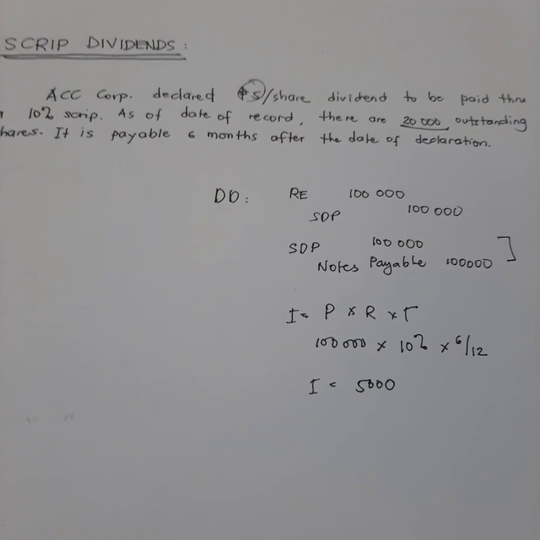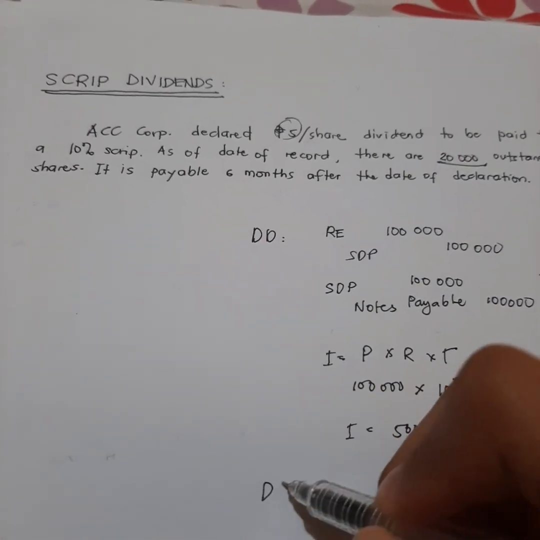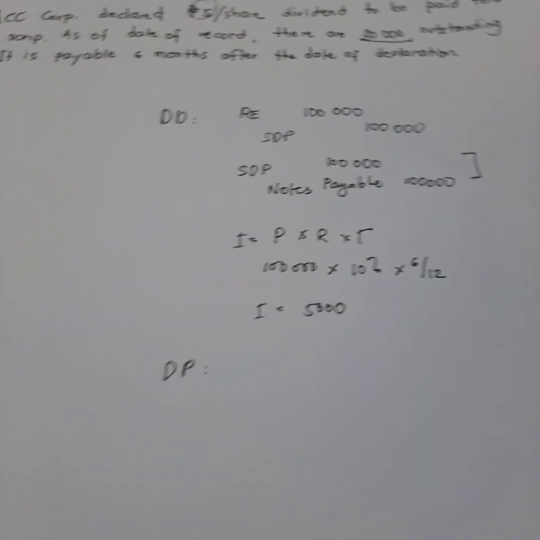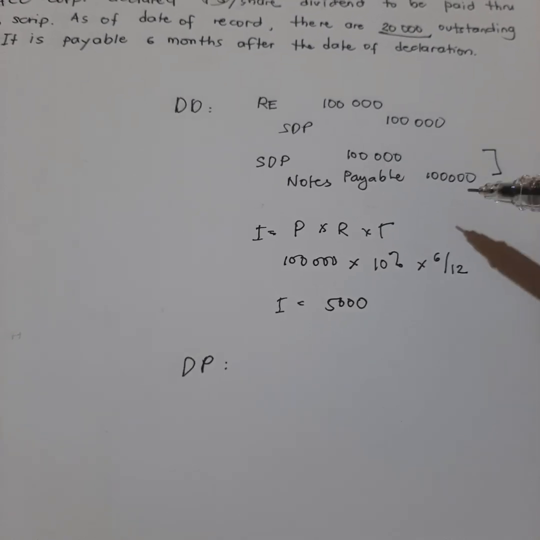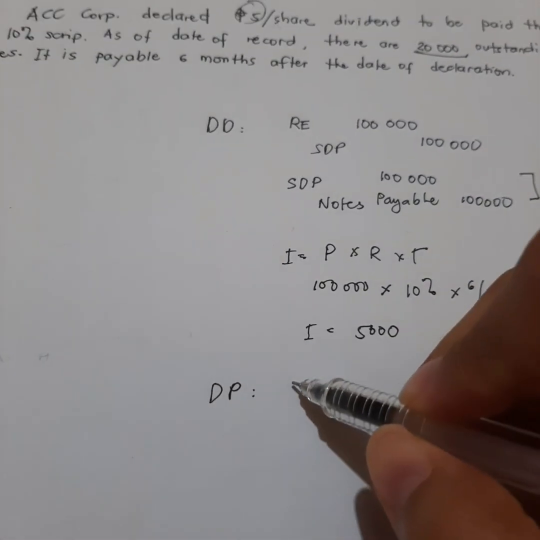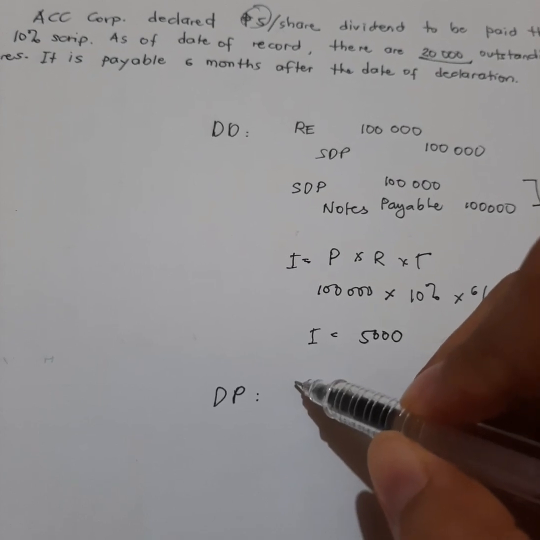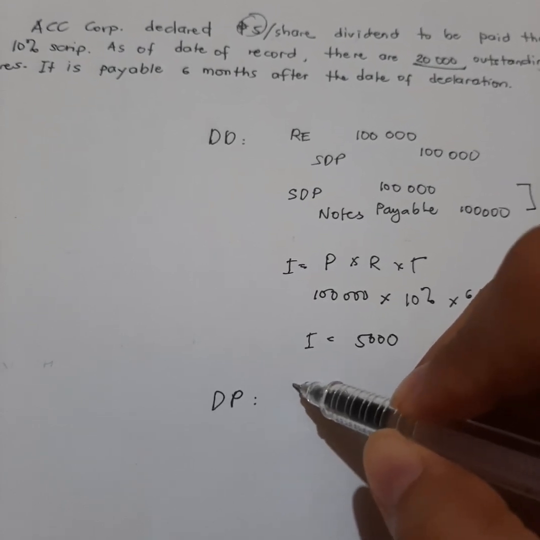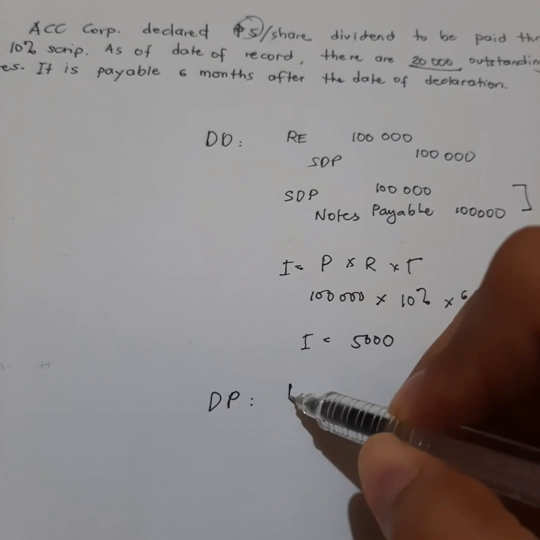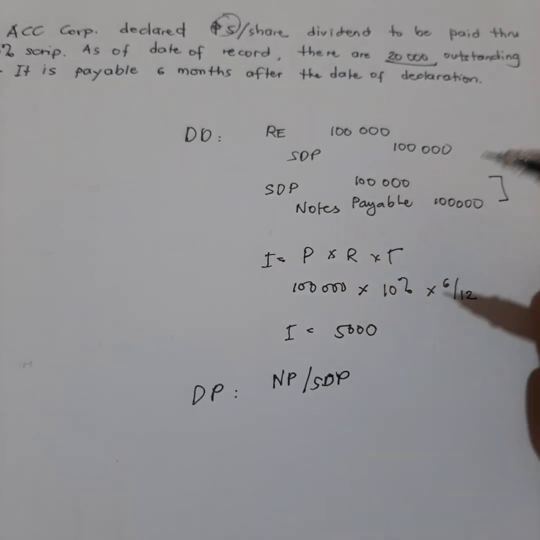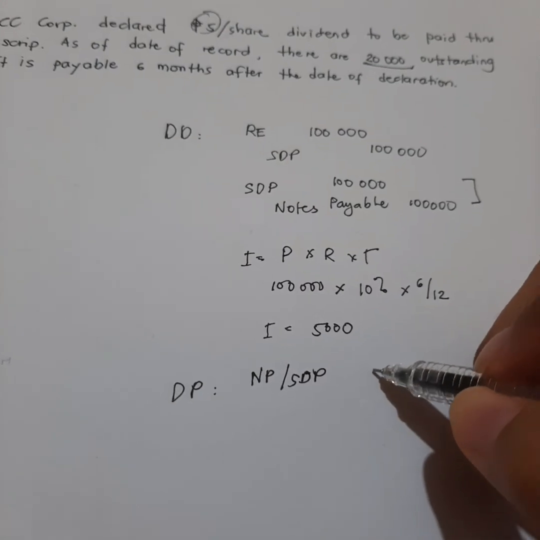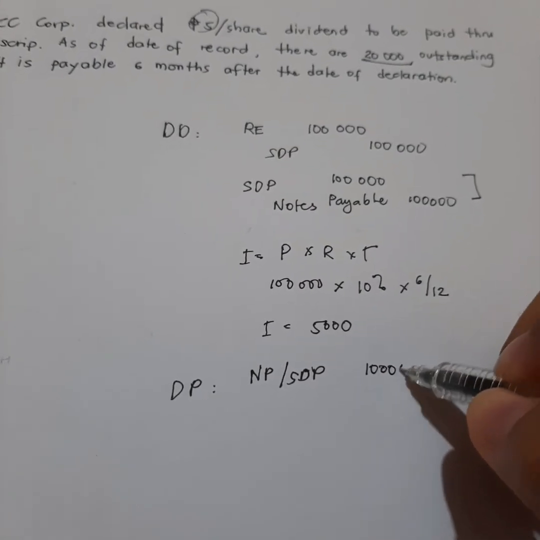Now, on the date of payment, okay, so the date na babayaran na talaga natin yung mismong dividends kasi nga pinaghintay tayo dyan, no? So, the entry would be debit notes payable or scrip dividends payable kung hindi na tayo dumaan sa notes payable for 100,000.